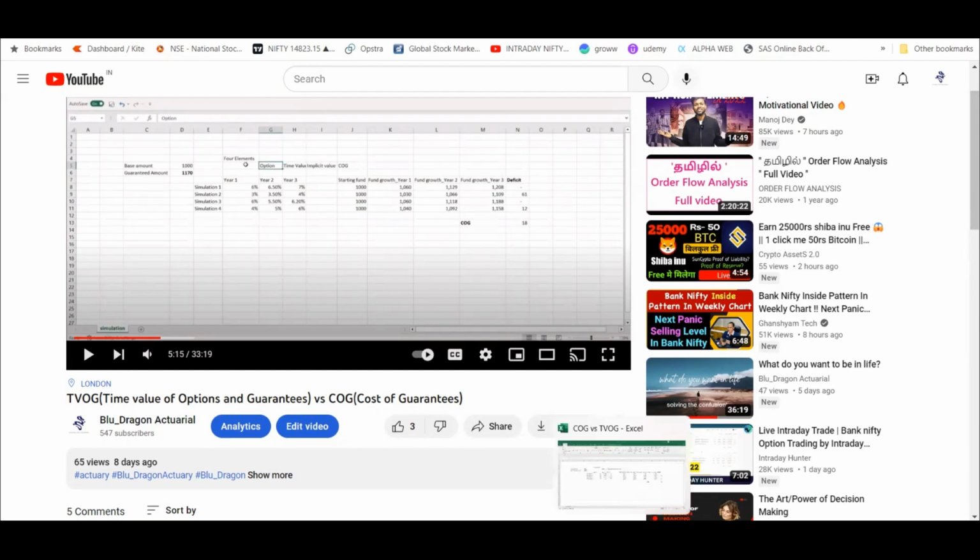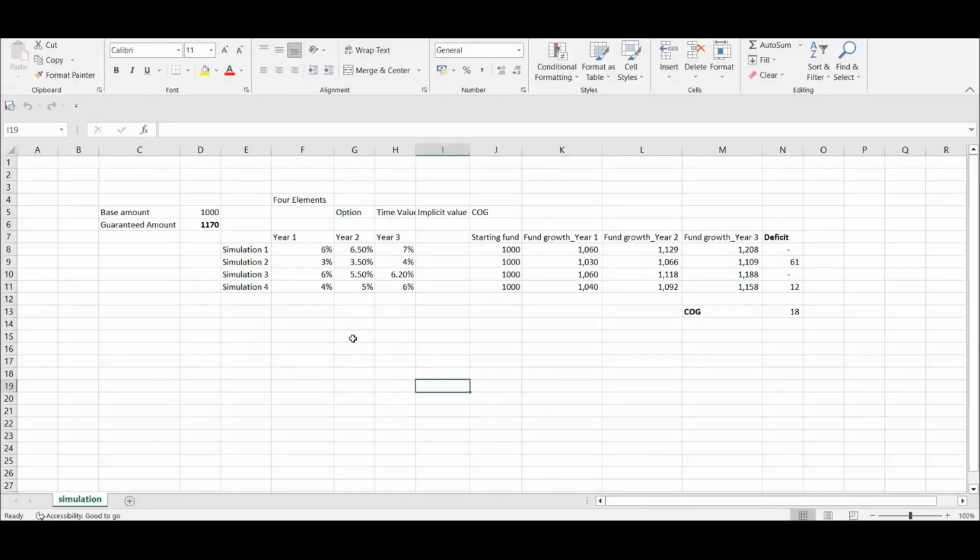So just to recap the previous concept, suppose there is a base amount like 1,000, and you, as an insurer, have guaranteed 1,170, right? And these are the several simulations, several scenarios which can happen. And these are the interest rates, or earning rates, that you can gather, like 1 year. It's not necessarily that you have to invest in bonds, you might invest in equity, whatever, right? So based on that, you are generating an income of 6%, 6.5%.